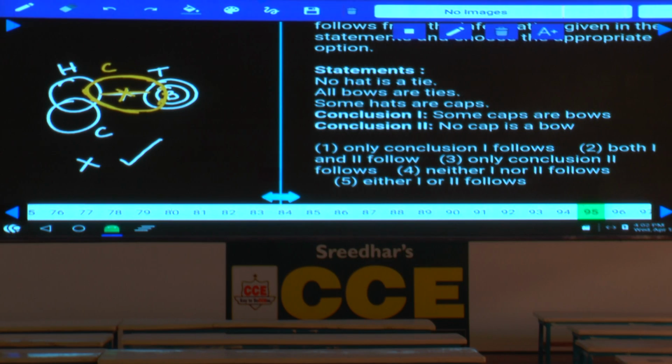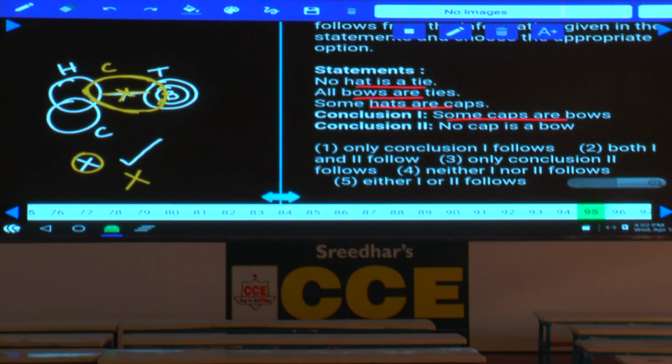Hence no hat is a tie is true, all bows are ties is also true, some hats are caps is also true. All the three statements are valid. At the same time, the alternate diagram proves the previous conclusion false. After making the previous conclusion false, we need to check the affirmative conclusion which was false in the basic diagram. Now that is the second one. The first one was false in the basic diagram.